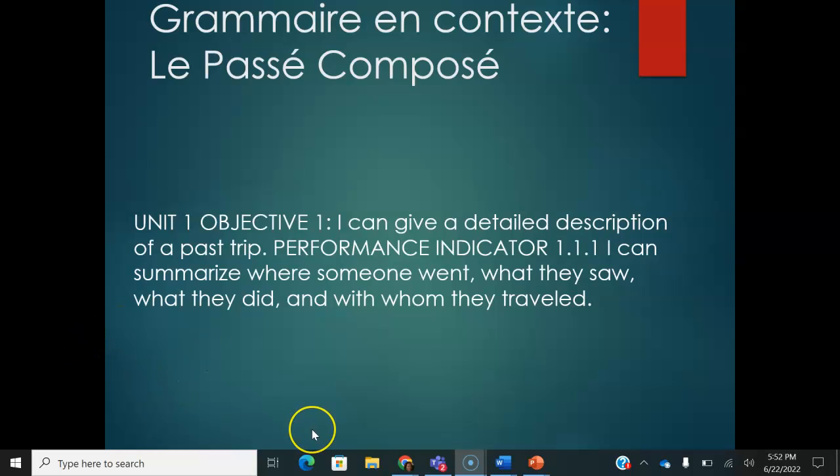Which means when we are talking about went, saw, did, we are talking about past tense. Okay?